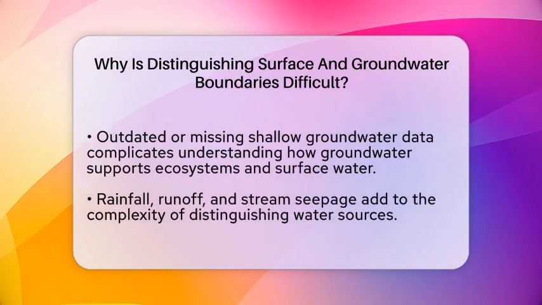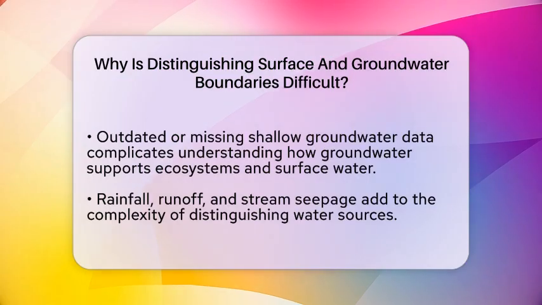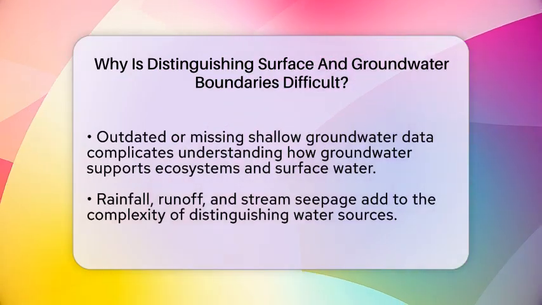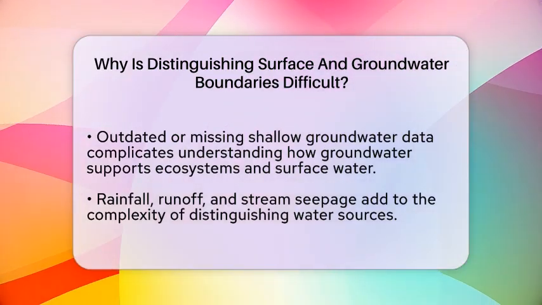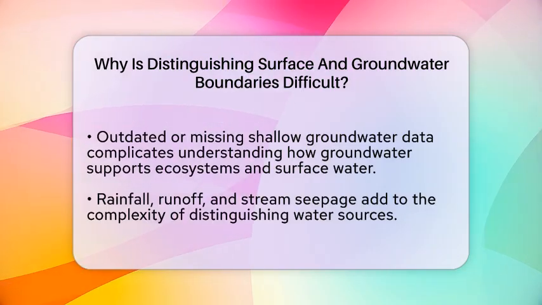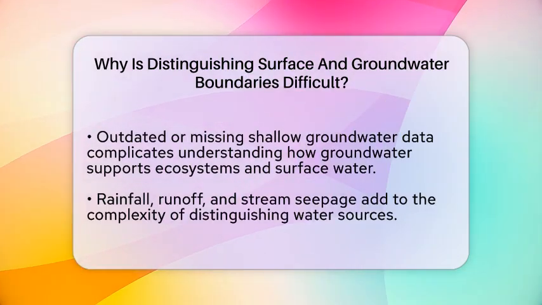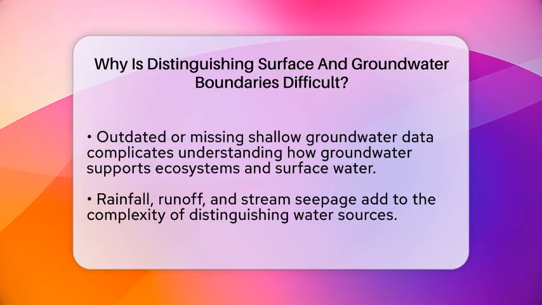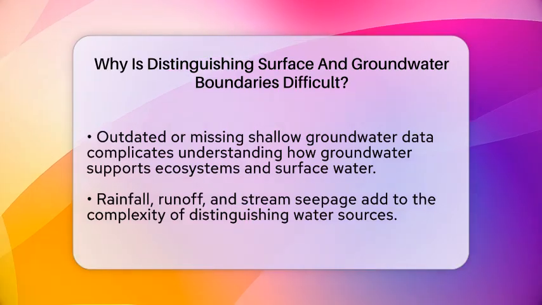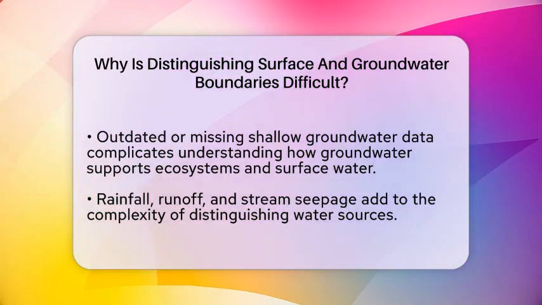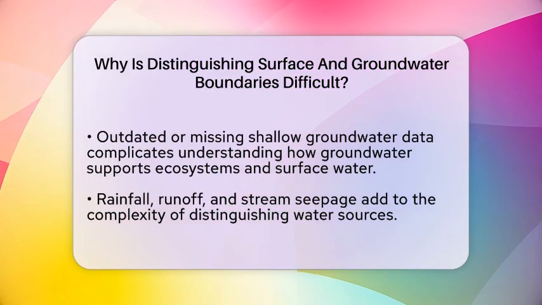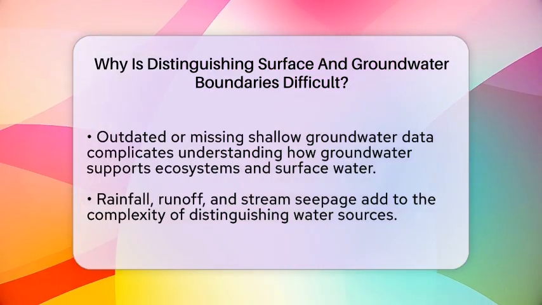Rainfall, irrigation runoff, and streams that lose water into the ground add more confusion. These sources can supply water independently of the groundwater system, making it harder to see where one begins and the other ends. Mapping tools like satellite images and topographic maps work well for surface water because they show visible features.